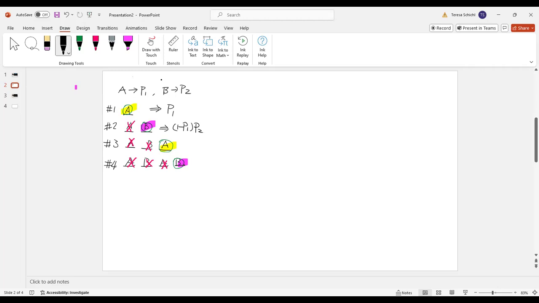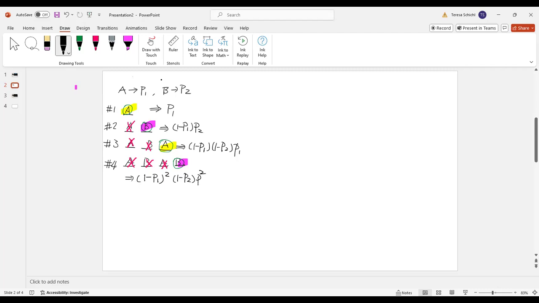A does not make it, B does not make it: that is 1 minus P1, 1 minus P2, then A made it, times P1. For 4, A did not make it twice, so it is 1 minus P1 squared, B did not make it, 1 minus P2, then times P2.